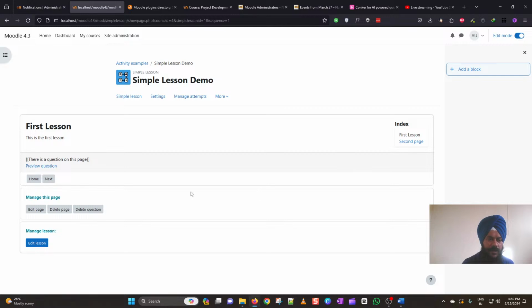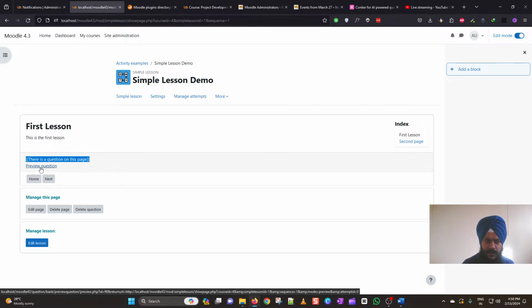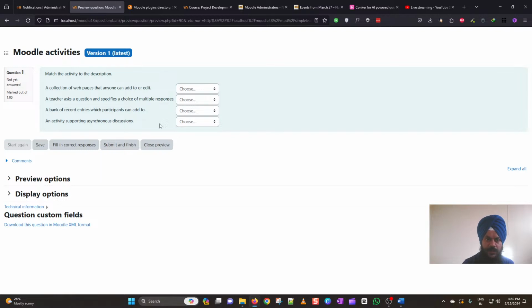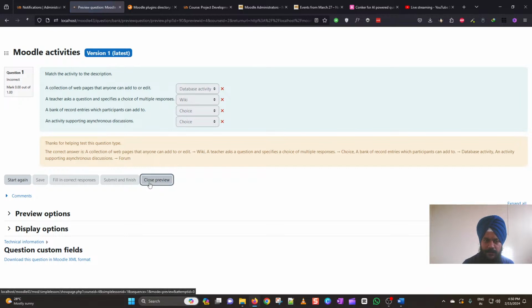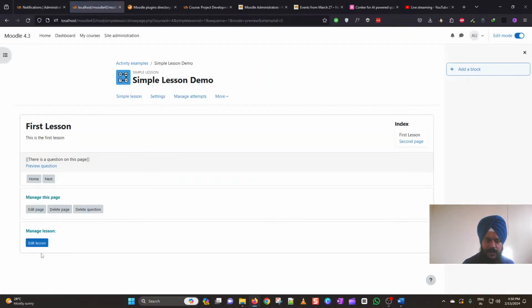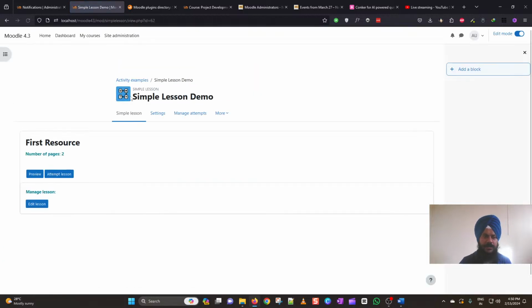So you can see that this is the first lesson, and there is a question on this page, so you need to click on the preview question button here. It will look like this, and then once the student answers it correctly, it will go back to the lesson. And let me go back to the simple lesson here.